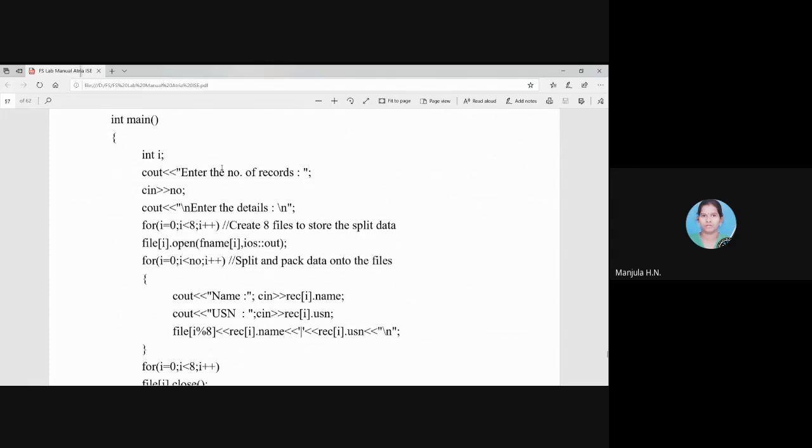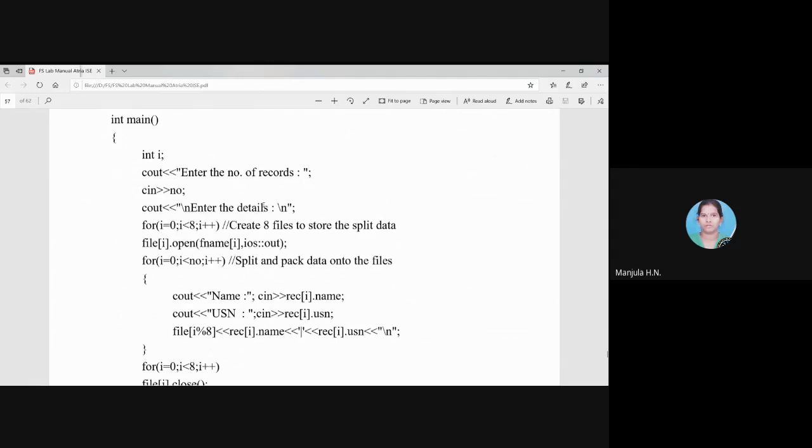First, we are asking the user to enter n, the number of records. As I told you guys, up to 20 records we can enter, because our array limit is 20. So you can make it more than that also by changing the array limit to 100 or 80 or 40, your wish. Okay, so as we have taken 20 here, we ask the user, up to 20 records they can enter. So up to 20 they can give any number. Okay, and then enter the details.